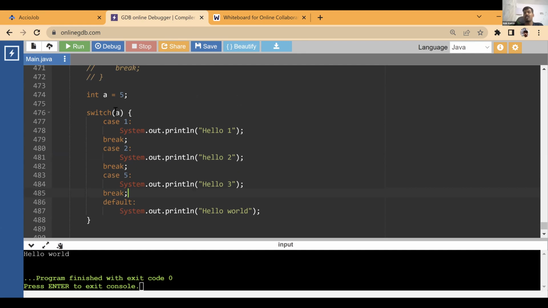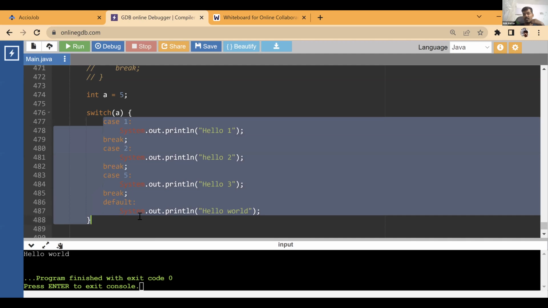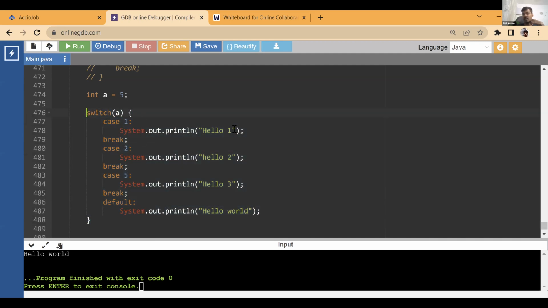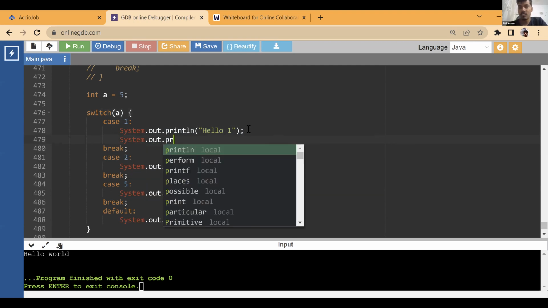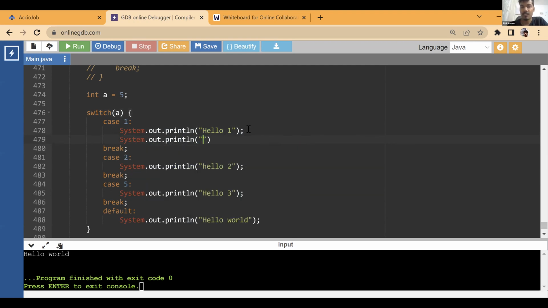For example, if you just have comparison, switch case can only do comparison, right? It cannot do greater than, less than. If I have to check something is in range, that I cannot do. It just checks if something is equal or not. So it looks like cleaner code to write, with fewer brackets. You don't need to write brackets after case. In case you have multiple statements, you can write them directly. You don't need to write brackets.